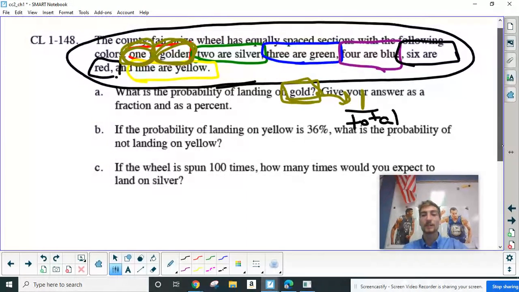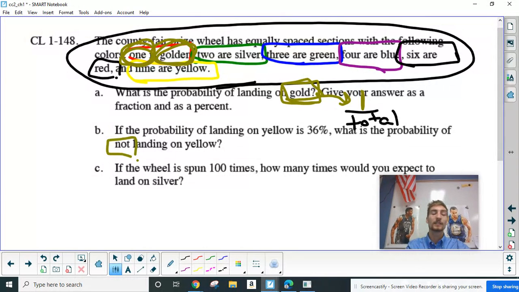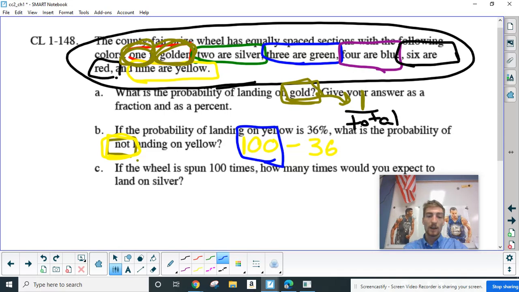Probability of landing on yellow is 36%. What is the probability of not landing on yellow? Key word here, not. So what would be the probability if all of your pieces were yellow? Well, it would mean that you have a 100% chance of landing on yellow. And so if we wanted to figure out the probability of not landing on yellow, well, we'd have to subtract what our current probability is. So all of the spinner pieces minus how much of it is actually yellow. And that's going to give us the probability of not landing on yellow. So what is that going to give you for an answer?